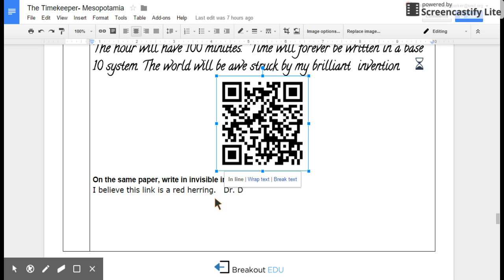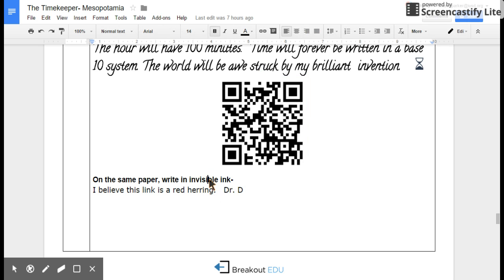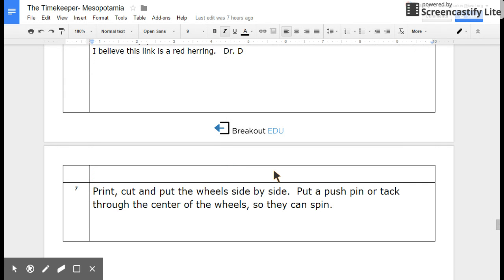Because as the facilitator, you will take your invisible ink and you will write a note that says, "I believe this link is a red herring," and sign it as if you're Dr. D. So the students will gain the blacklight flashlight, but they'll be frustrated with you as the facilitator because the link about Mesopotamian mathematics was a red herring. The blacklight flashlight will be used on the cuneiform to identify the directional lock, so it is a useful clue.